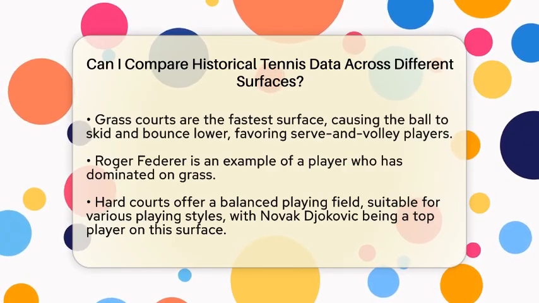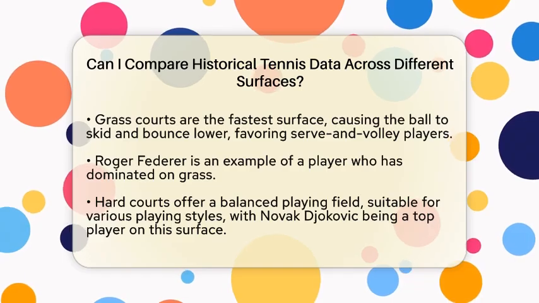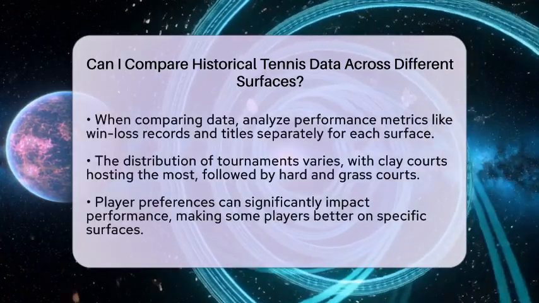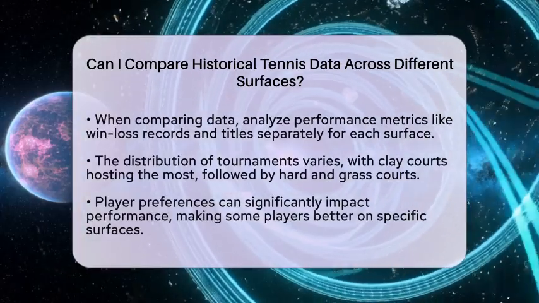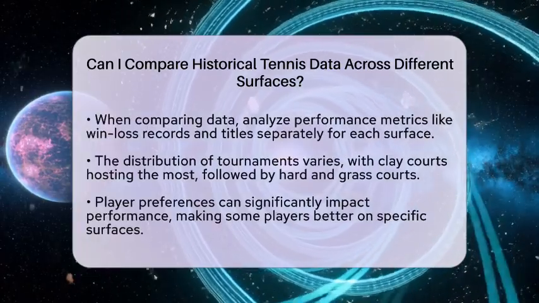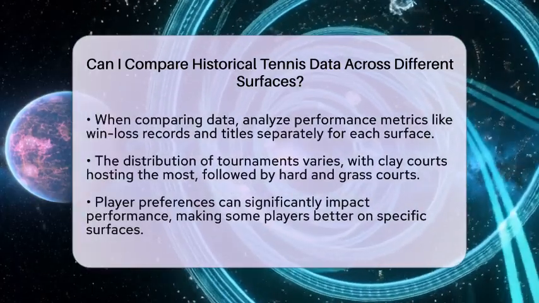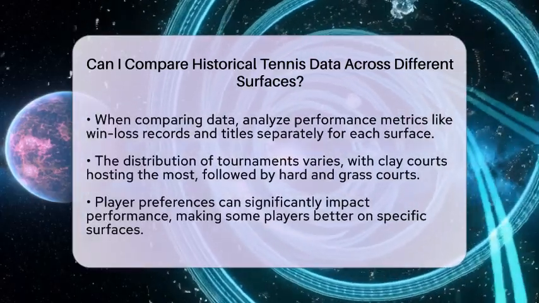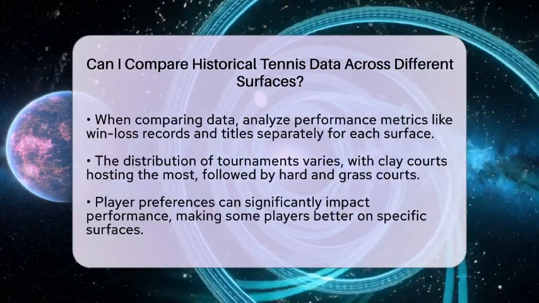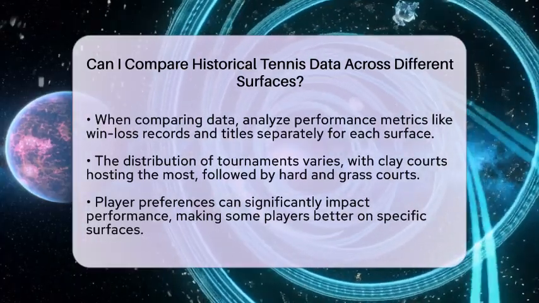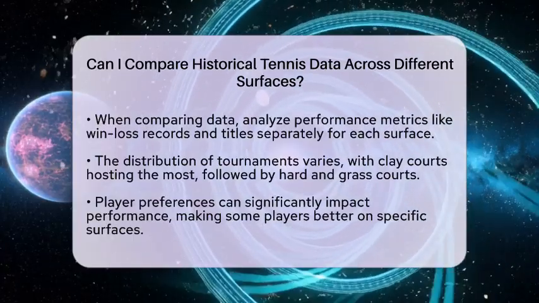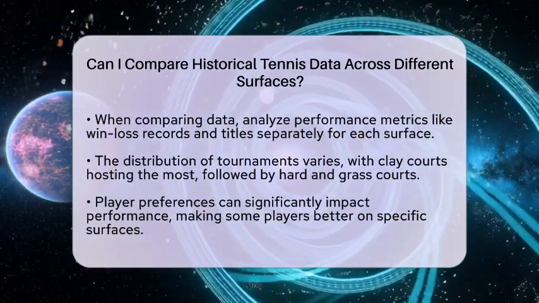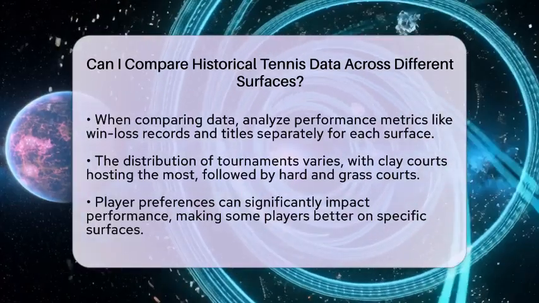When comparing historical data across these surfaces, there are several factors to keep in mind. First, you should analyze performance metrics like win-loss records and titles separately for each surface. The distinct playing conditions mean that a player's success on one surface may not translate to another. Next, consider the distribution of tournaments across surfaces. Historically, clay courts have hosted a significant number of tournaments, followed by hard courts and grass courts. This distribution can affect the volume of data available for each surface.